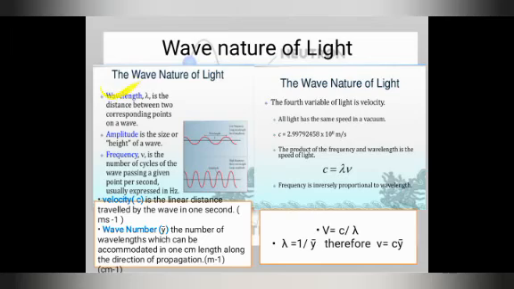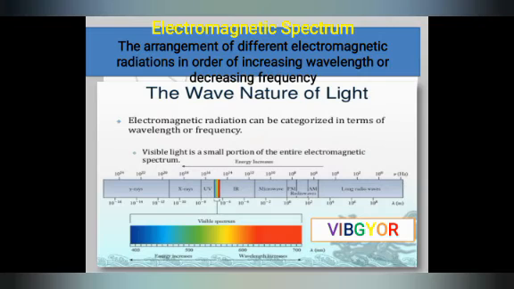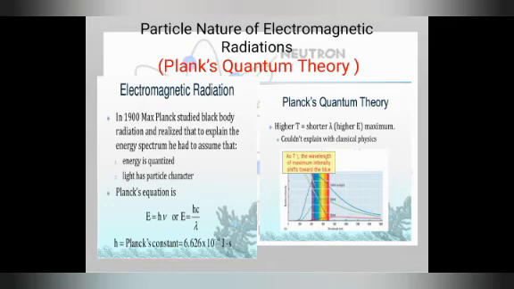This is because of these properties: wavelength, amplitude, frequency, velocity, and wave number. There is one relation between wavelength and frequency, that is lambda is equal to 1 upon nu. Because of that, increase in wavelength decreases the frequency, and that is making the electromagnetic spectrum. We are discussing especially the visible range, which is making VIBGYOR. Now, particle nature of electromagnetic radiation, which is also known as Planck's quantum theory.